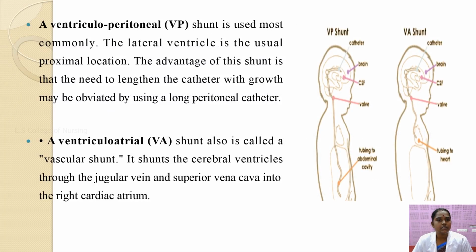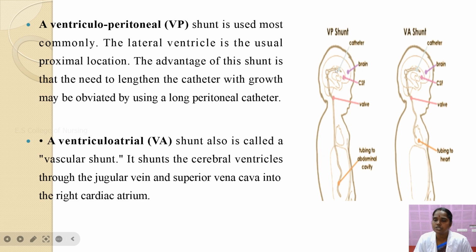In this, you have the shunt methods: ventricular-peritoneal shunt and ventricular-atrial shunt. In the ventricular-peritoneal shunt, most commonly the lateral ventricle is the usual proximal location. The advantage of this shunt is that the need to lengthen the catheter with growth may be obviated by using a long peritoneal catheter. The image shows the VP shunt, the ventricular-peritoneal shunt.